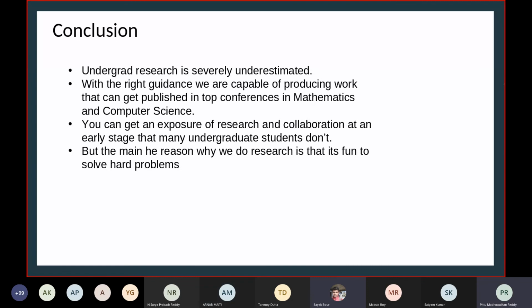Arnab is saying the main reason why we do research is that it's fun to solve hard problems. You get a different level of satisfaction when you solve something which was not solved by anyone else before. And under proper guidance, it's possible.